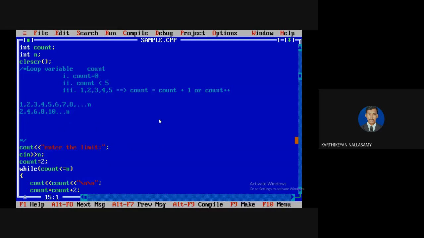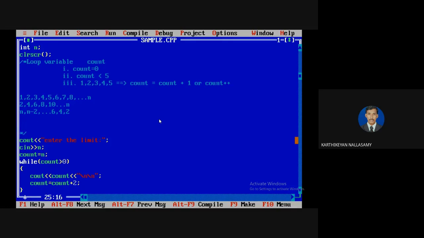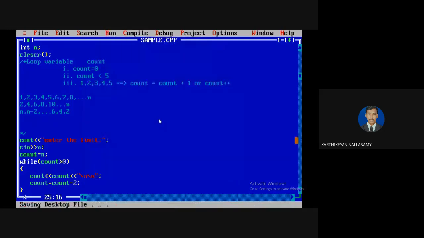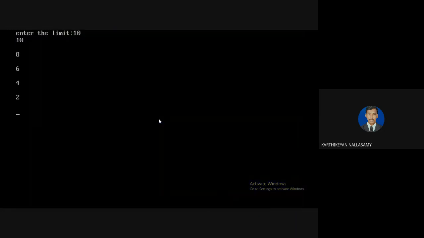In case I want to display like this: n, comma, n minus 2, comma, 2, meaning 4, comma, 2. It means 6, comma, 4, comma, 2. I want to display in reverse order, so start with n, going in reverse order, highest to lowest. So you have to say the lowest end is 0, and you decrement by 2, because n minus 2, like that you go in reverse order. Now you can compile. No problem. Next I'm going to run the program. I'm going to give 10, so it displays 10, 8, 6, 4, 2.